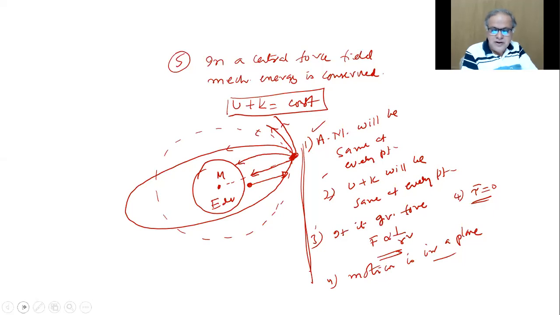That is, U plus K is conserved. Angular momentum will be the same at every point. U plus K will be the same at every point. If it is a gravitational force, F is inversely proportional to R square, torque is 0, and motion is in a plane. All that, once again, I summarize, with this extra thing we added.